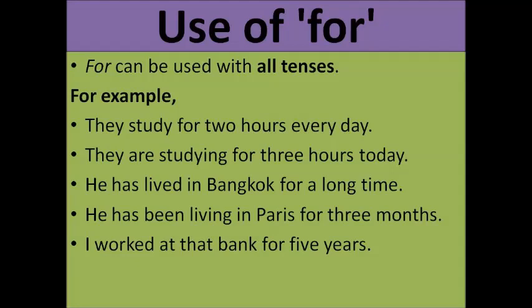And with past structure, I worked at the bank for 5 years, simple past सँग use भयो. He has been living in Paris for 3 months, right? So present perfect continuous सँग पनि use गर्न सक्यो. He has lived in Bangkok for a long time. This we have used with present perfect also. They are studying for 3 hours today.